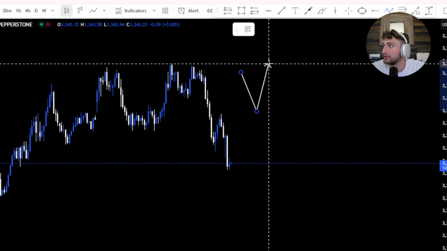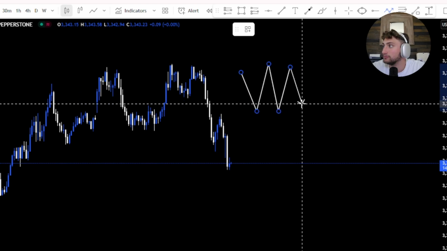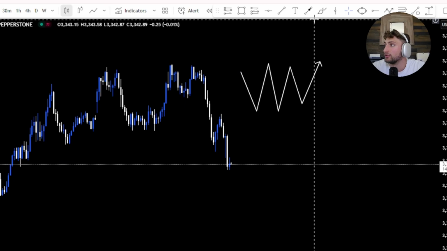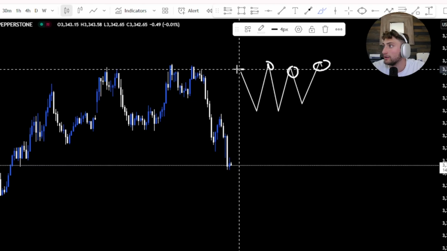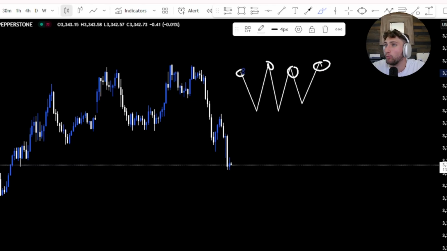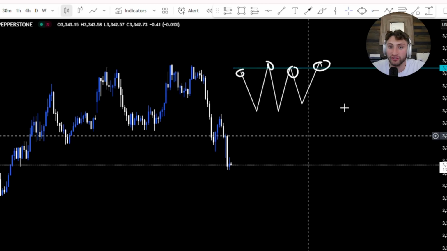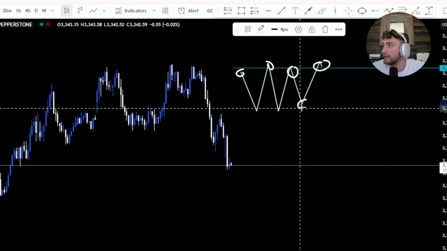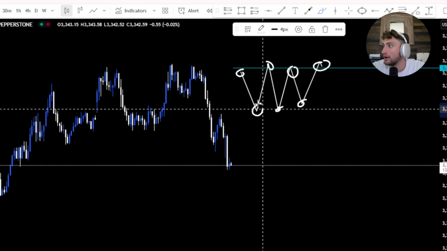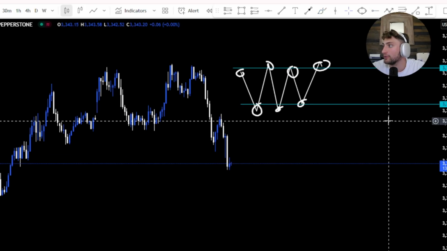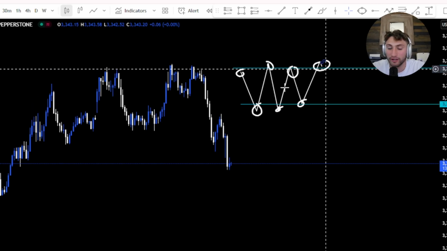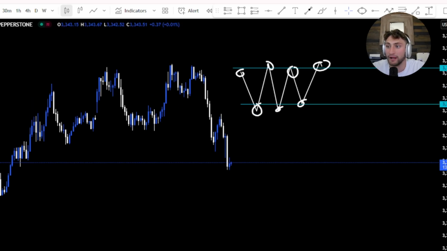We got something like this. Boom, boom, boom, boom, boom. Okay, so price continues to hold. Touch here, touch here, touch here, and touch here. Price continues to hold. So what would that make that? That would make that our area of resistance right here. Vice versa, we get a bounce here, a bounce here, a bounce here. That would make this our area of support. And then you could take trades off these areas because price continues to bounce off of them.